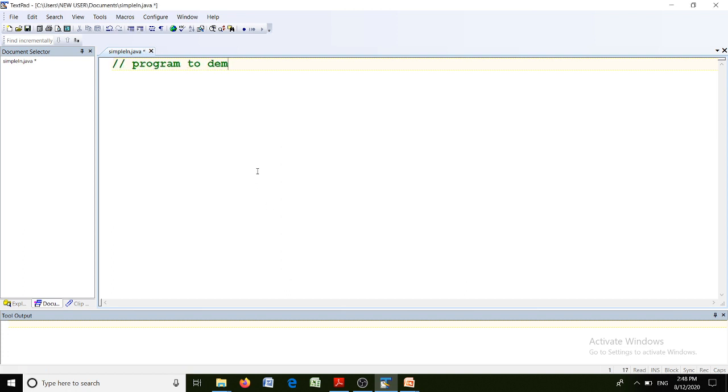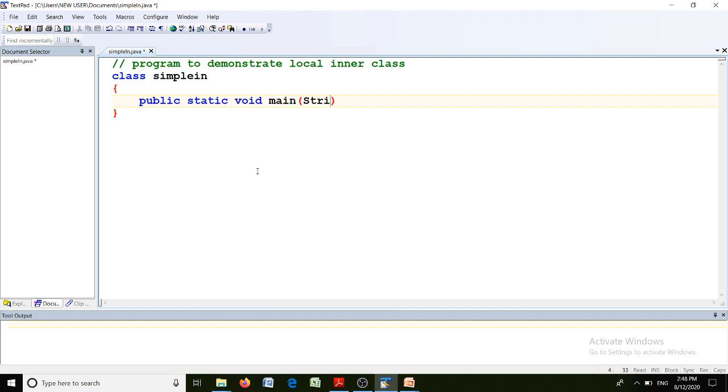Program to demonstrate local inner class. My class name is simple in. So this is my main class. As it is a main class, it should include a main method, public static void main, and it has one command line argument called string array args.